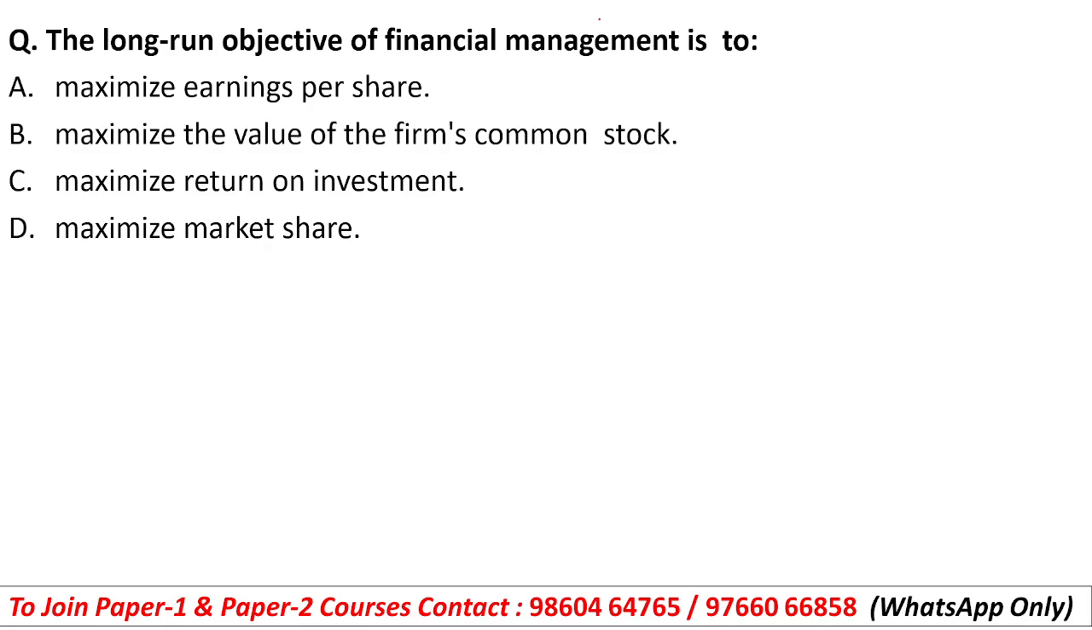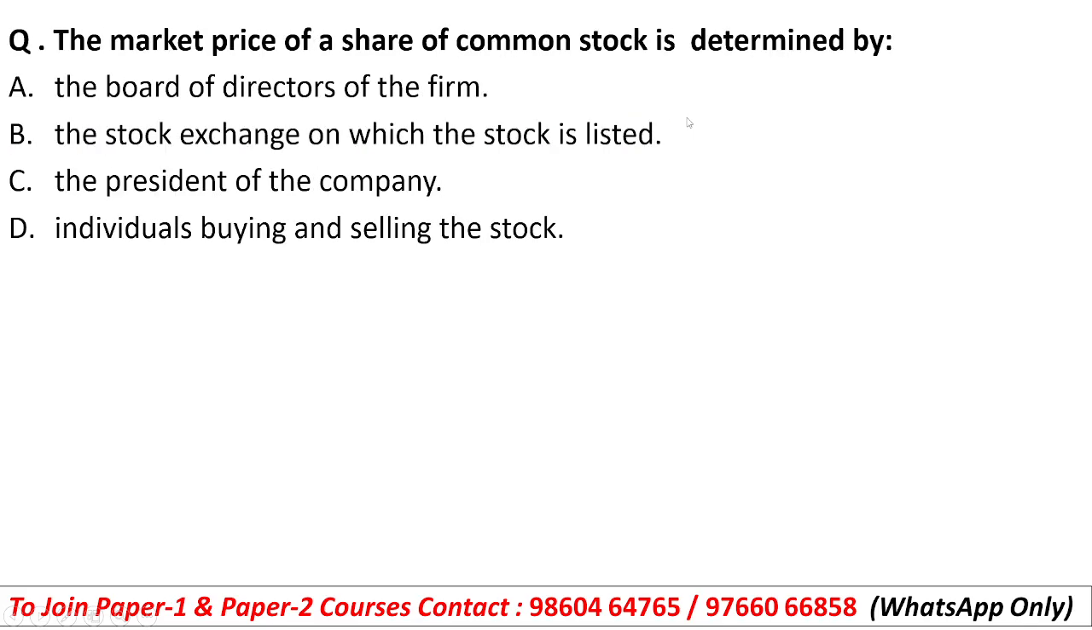The long-term objective of financial management is to maximize earning per share, maximize the value of the firm's common stock, maximize the return on investment, or maximize the market share. So students, the primary goal of financial management is wealth maximization. To maximize the wealth, we have to maximize the value of the firm's common stock. Common stock is nothing but the equity shares. Okay, so option number B will be our right answer. Maximize the value of the firm's common stock.